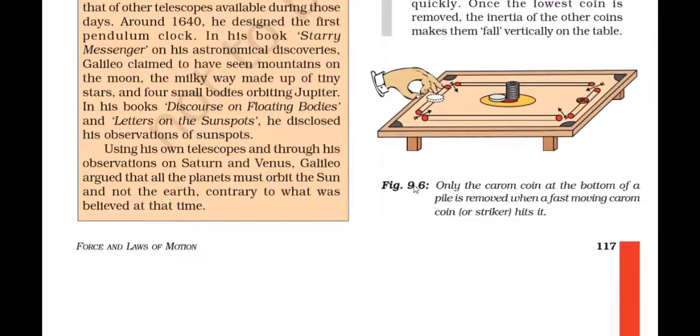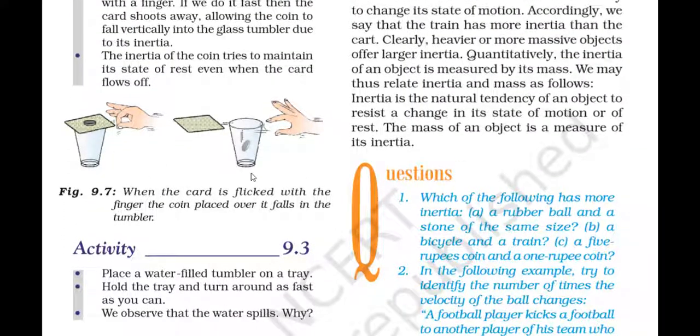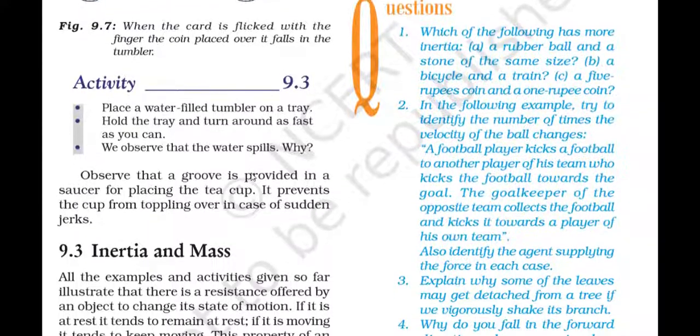Okay. Here is one more example, you might have played this one. These are some dots which are arranged in a column. When the player strikes, the striker comes with a certain speed and strikes here. The first dot moves away and the rest of the dots keep on remaining here. The force is applied on the first dot, due to this the first dot moves away, and the rest of the dots, as they are in the rest position, will try to remain in the rest position. So this is the case of inertia of rest. Okay, this is another activity. You can go through this book. Some activities are given.